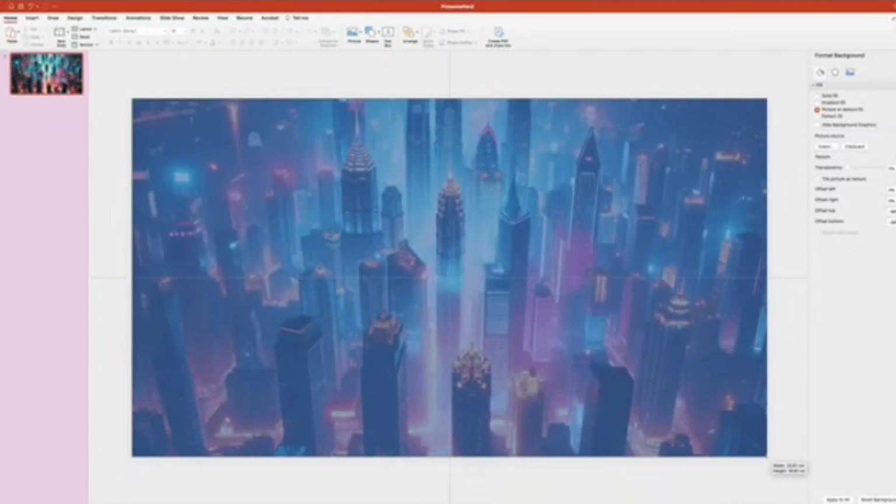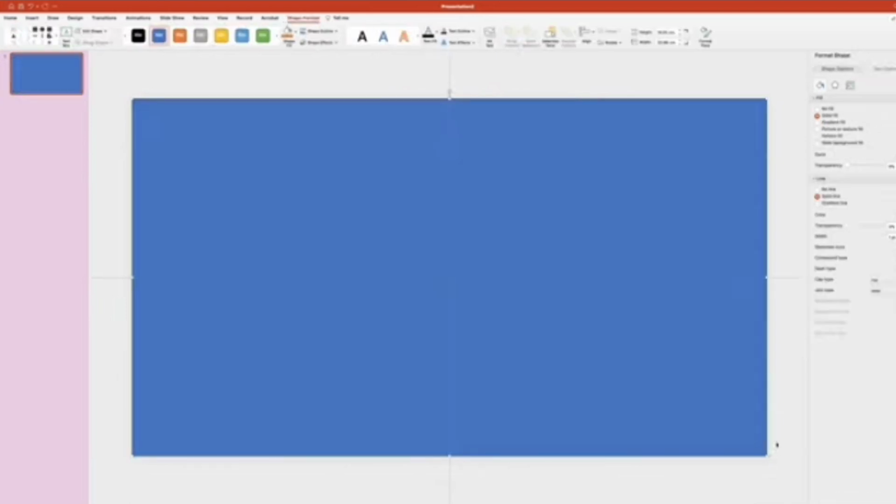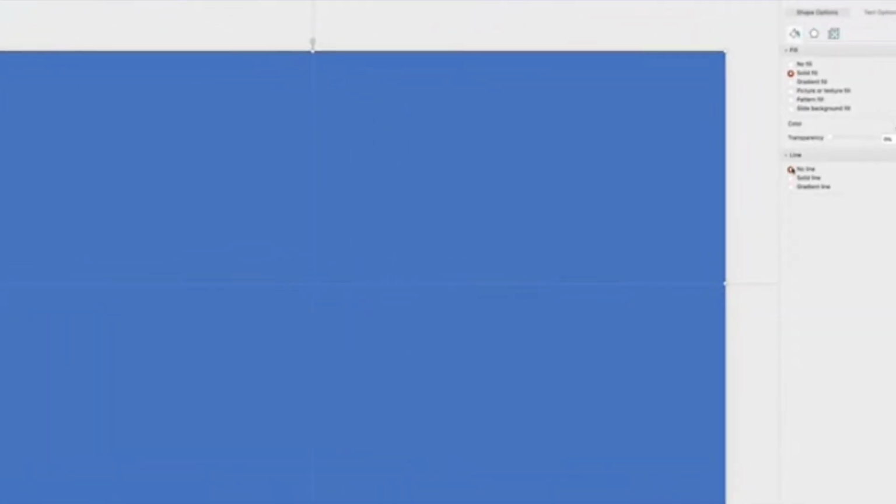Let's get rid of the outline around the rectangle. For that, in the Format pane over on the right in the Line section, select No Line. And then we'd also want to change its fill color. In the Fill section, just click on the Color tool and select White. Perfect.